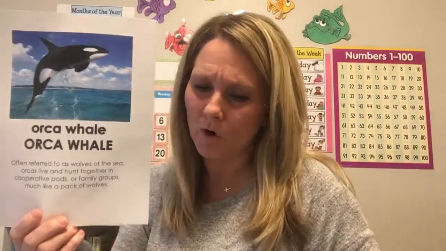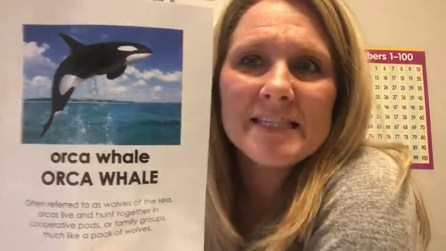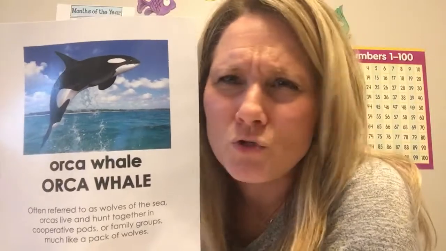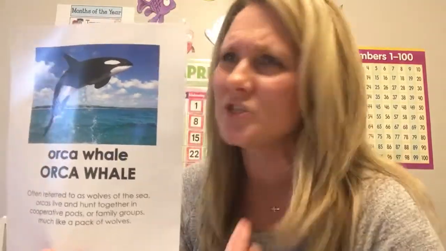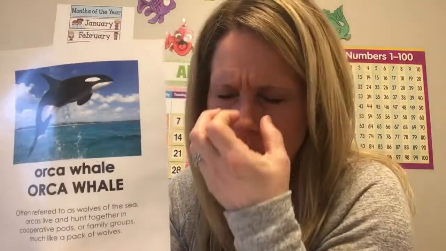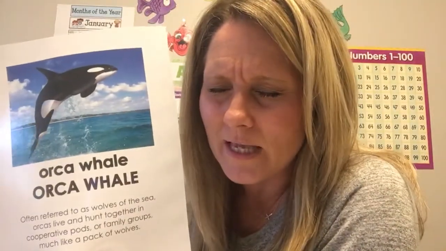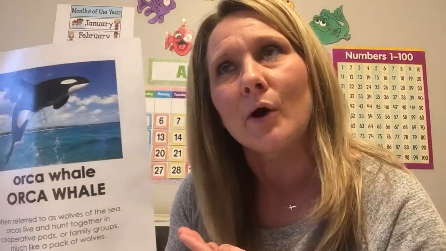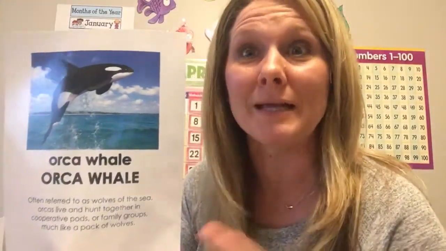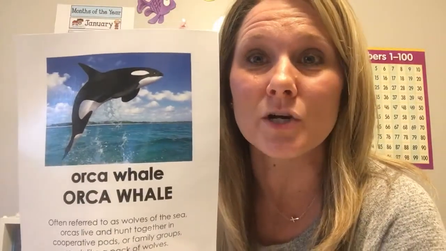Something else about the orca whale that we talked about is their sleep patterns. Remember how strange their sleep patterns were? Did they sleep like us, close both of their eyes and fall asleep? No, they do not. Remember, half of their body falls asleep at a time so that the other half, or I should say the other part of the brain, can stay awake so it can be alert in case there is some danger. And remember, I told you too that its brain is what tells it to breathe.